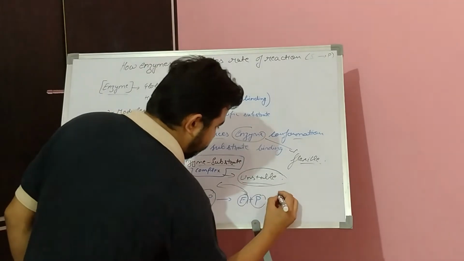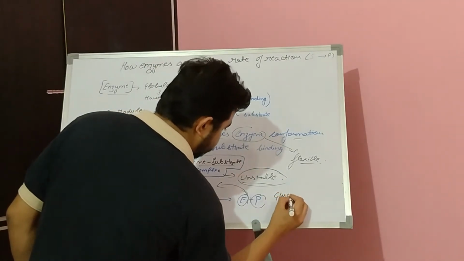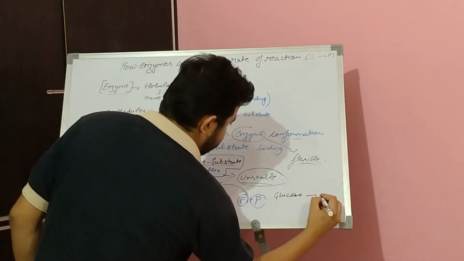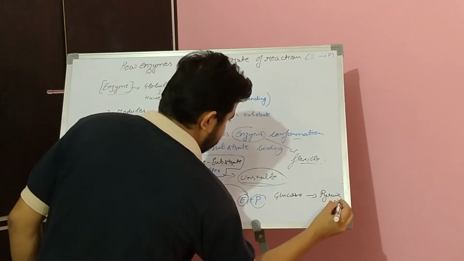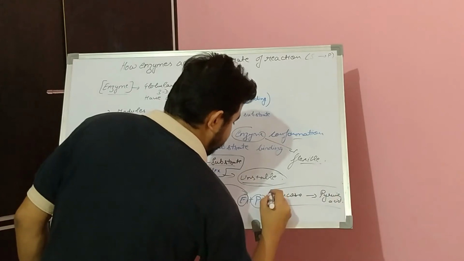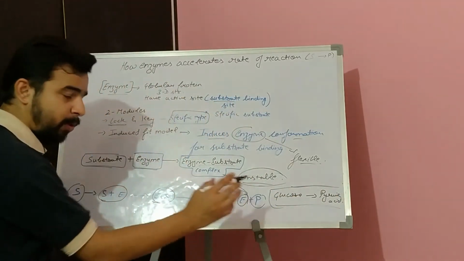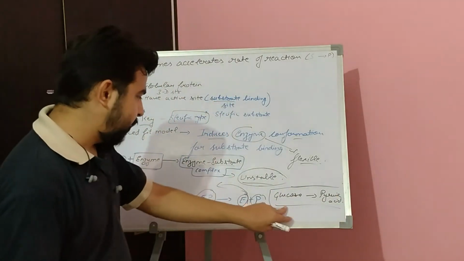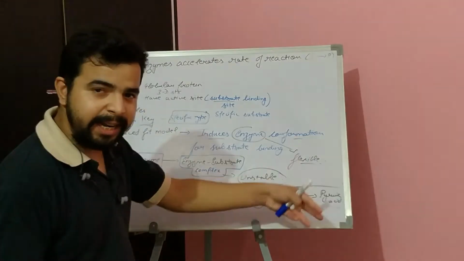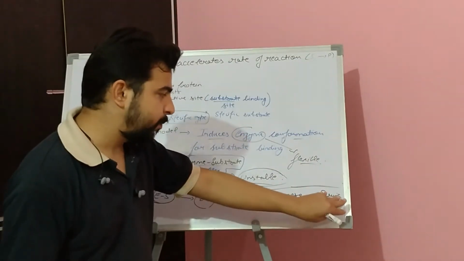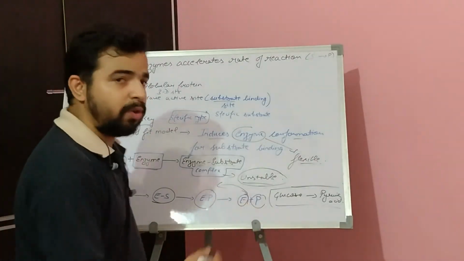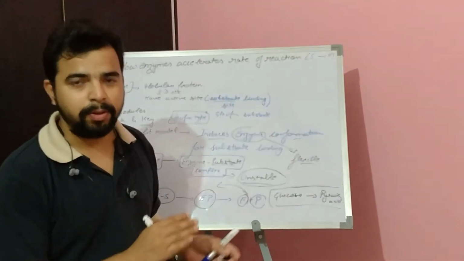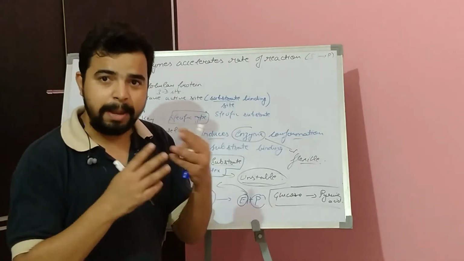So for example, from glucose to pyruvic acid, we will study this concept also. We will see in detail how from glucose the pyruvic acid will be formed by the process of glycolysis. We will discuss this topic in a separate video.